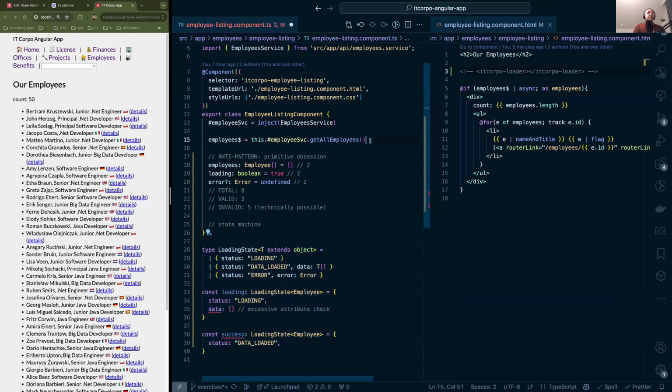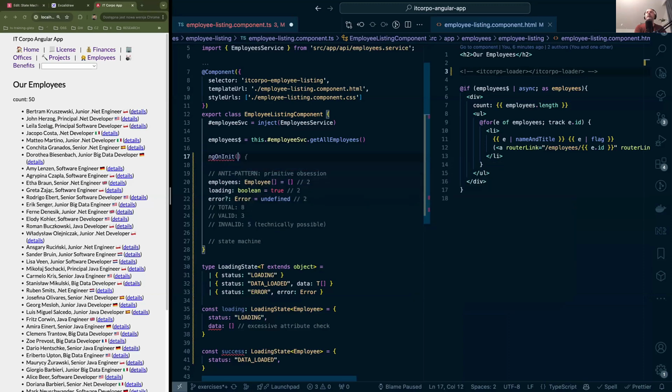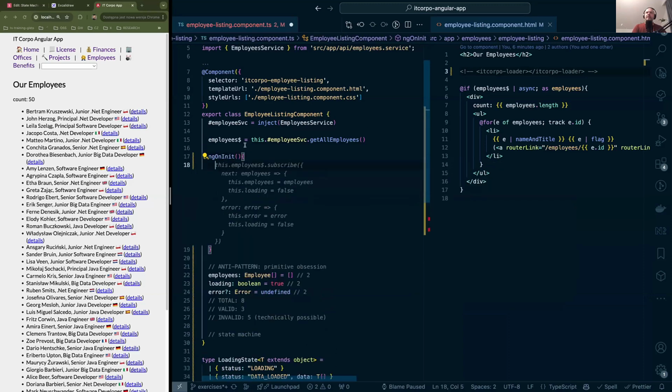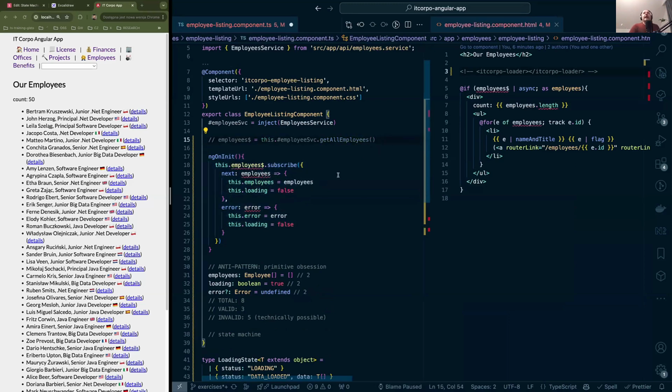And why should we care at all? Let's say, dear everybody, that we wanted to have an ngOnInit. And let's say that instead of putting this inside the constructor, I'm just going to quickly use some Copilot suggestion over here. We'll take a look at this in a while. Instead of just creating this stream at constructor time, we would put this into the ngOnInit. Now, dear everybody, if we think about it, let's also replace that. We're just going to use the this.employees stream.